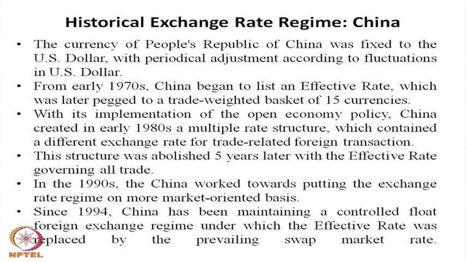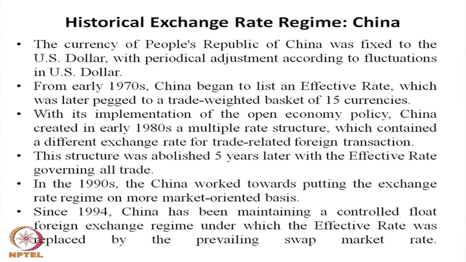As I mentioned here, China is one of the biggest economies in the world. China initially practiced a fixed exchange rate linked to the US dollar, however with a periodical adjustment according to the fluctuation of the US dollar and the requirements of China.